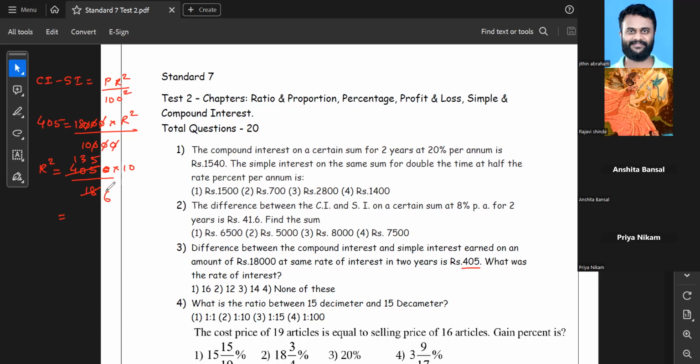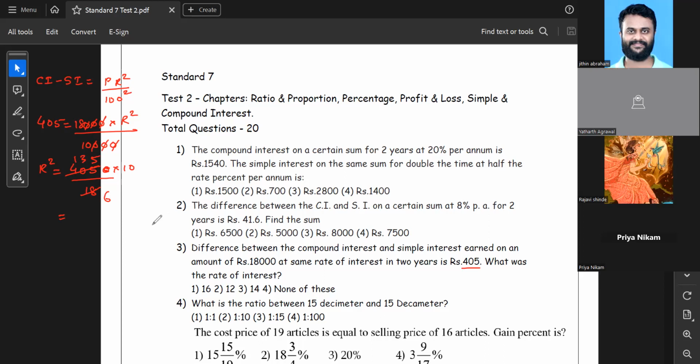Yes, so it's 15 square. So 225, because when I cancel over here, I get 3, and I get 5 over here. In 3's table, 135 divided by 3 comes as 45. So ultimately, I get 45 multiplied by 5, that is R square.